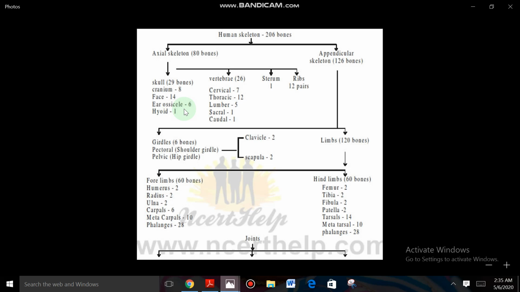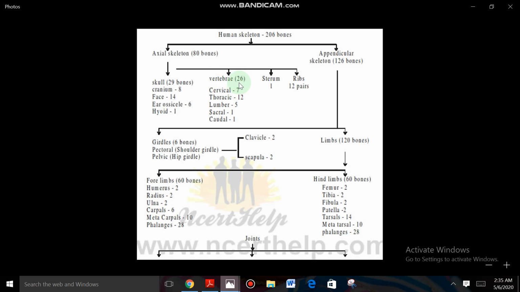Along with ear ossicles, each ear consists of 3 ear ossicles, 3 plus 3, 6 bones, and the hyoid bone, which is present beneath the tongue, in the region of the mandible. So that is the hyoid bone. Along with ear ossicles and the hyoid bone, the total number of bones is 29 bones, right? Okay.